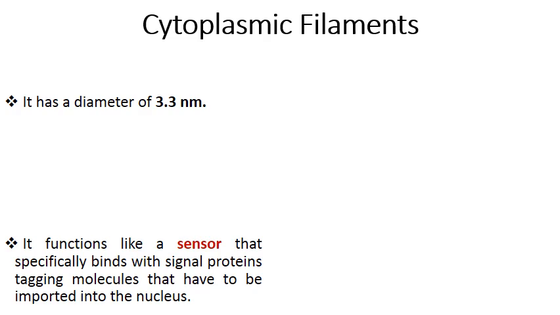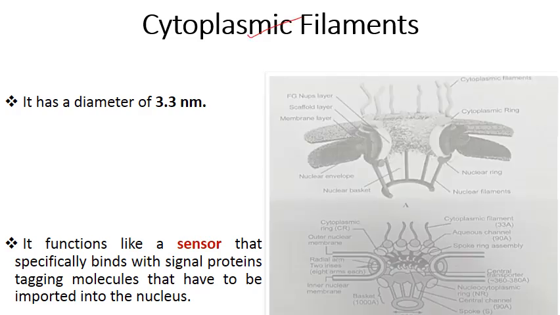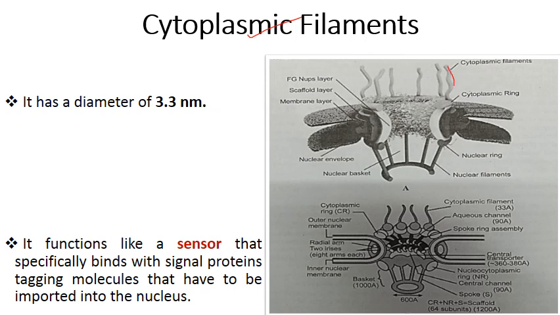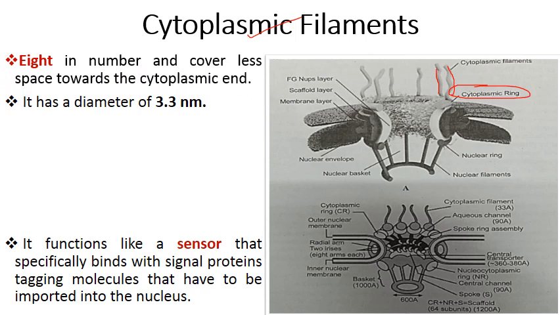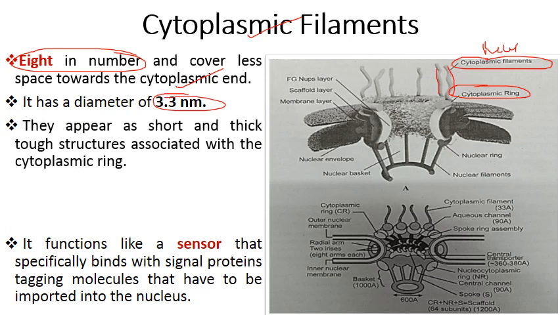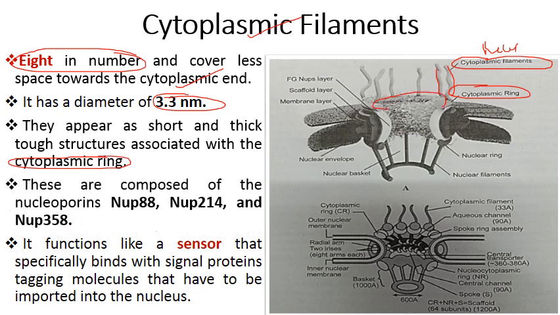The next important structure in the nuclear pore complex is the cytoplasmic filaments. These filaments are present towards the cytoplasm, rising from the ring known as the cytoplasmic ring. They work as a sensor or receptor. They are 8 in number, and cover less space towards the cytoplasmic end. Their diameter is 3.3 nanometers. They appear as short and thick tough structures associated with the cytoplasmic ring, and are composed of nucleoporins.